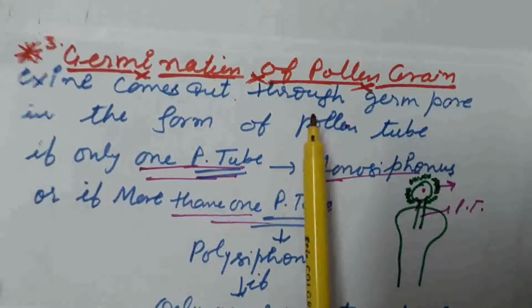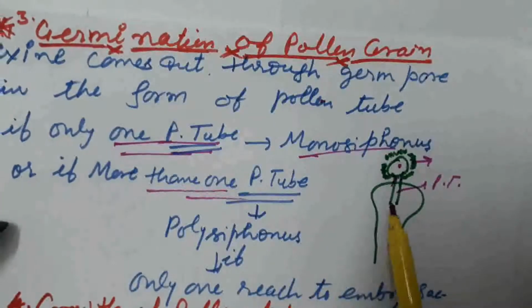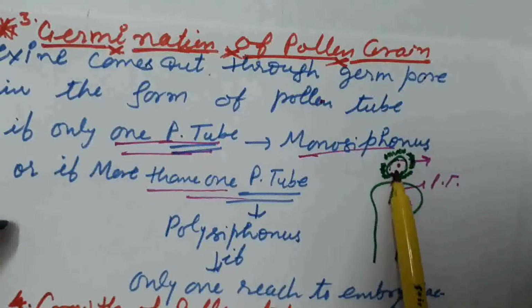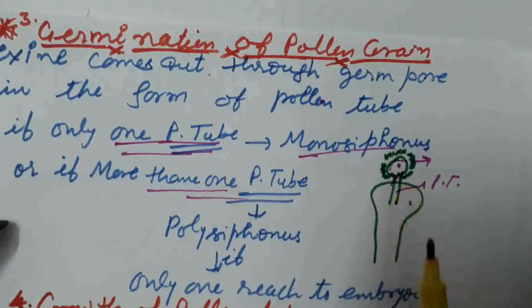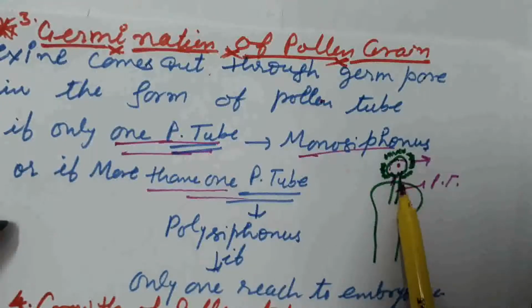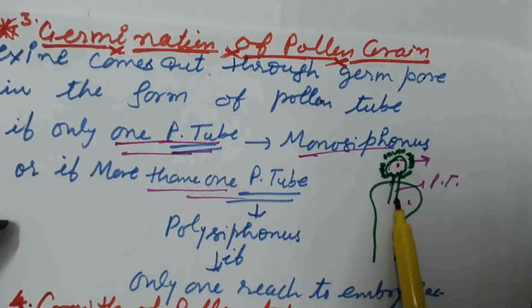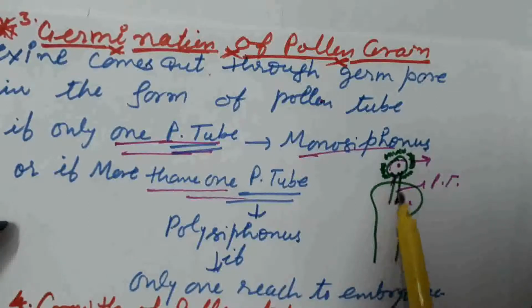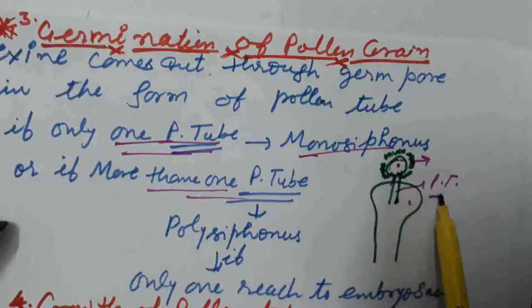Here is the diagram. That is the stigma on which pollen germination starts. The pollen tube emerges out through the germ pore. In time, it comes out through the germ pore in the form of a pollen tube.